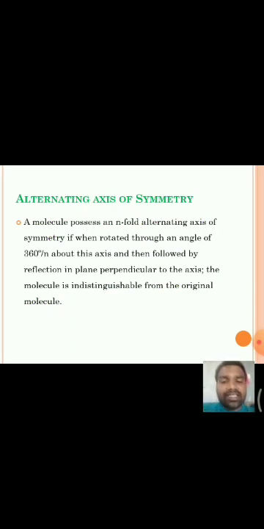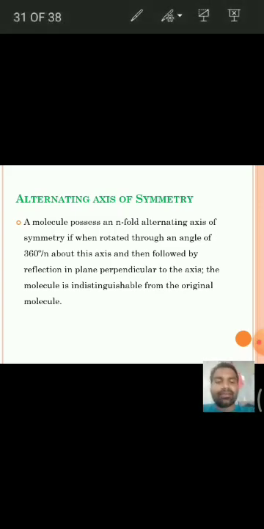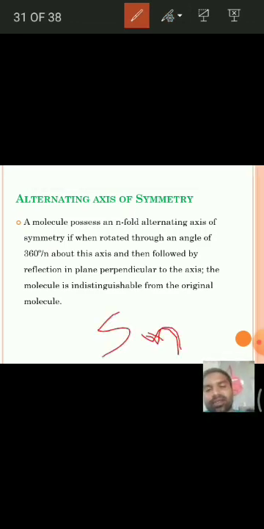Next, alternating axis of symmetry. This is also very important. Alternating axis is indicated with Sn, and n means n-fold. That means a molecule is said to be having an n-fold alternating axis of symmetry if the molecule is rotated through an axis by 360 by n degrees, followed by reflection through a plane which is perpendicular to the axis.